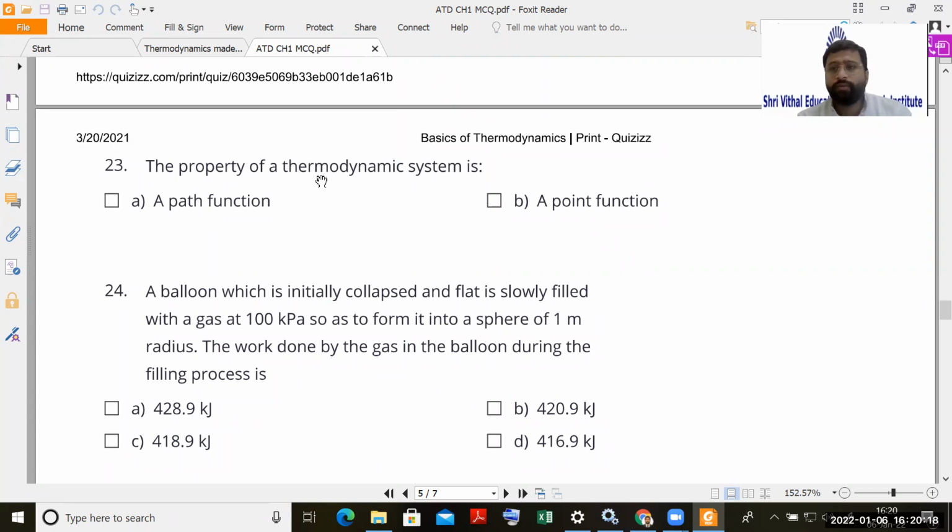So property, that means pressure, temperature, these are the properties of a system. These are always point functions. So the correct option here is B. Heat and work are not properties of a system. These are just happening in the processes. Properties mean that by which we can define the system. I can define a system by its temperature, its pressure, its volume, etc. So these are the properties and these are the point functions. Okay, the correct option here is B. Most of you gave the answer A. Not accepted. Pragati, good. Okay, next we'll go.